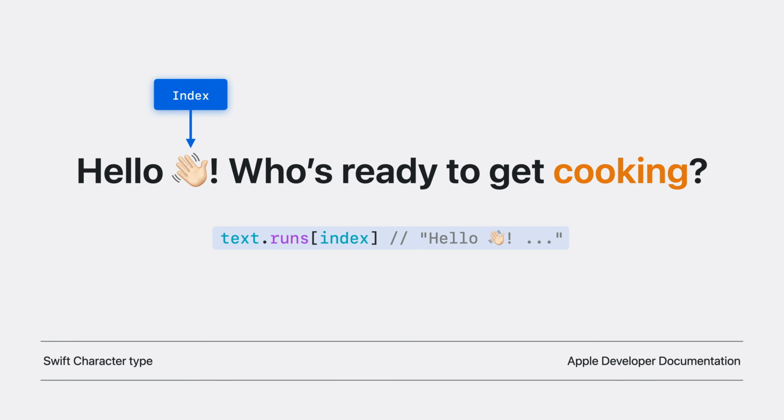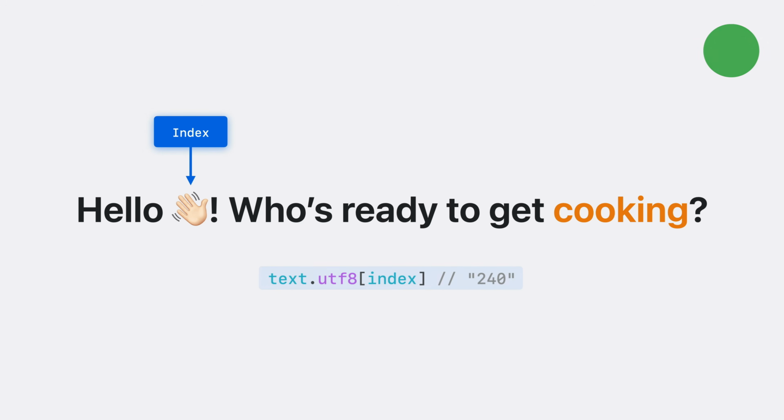To learn more about the differences between the character and Unicode scalar views, check out Apple's developer documentation for the Swift character type. You might also want to access lower-level contents when interfacing with other string-like types that don't use Swift's character type, such as NSString. Attributed string now also provides views into both the UTF-8 scalars and the UTF-16 scalars of the text. These 2 views still share the same indices as all of the existing views.